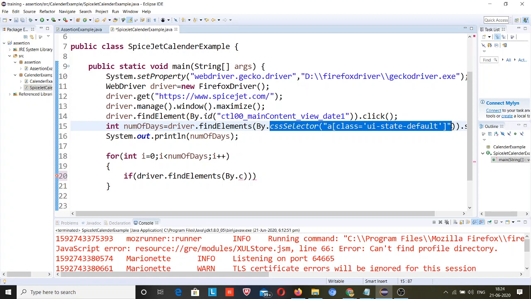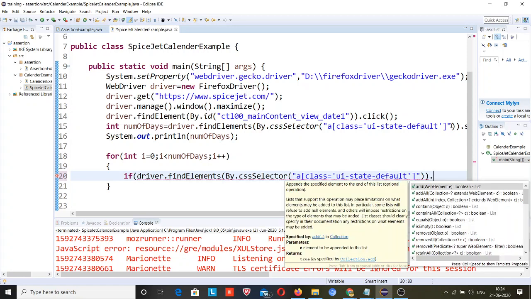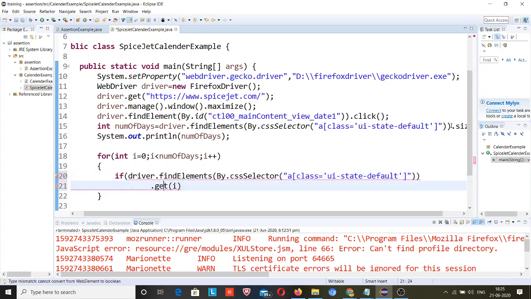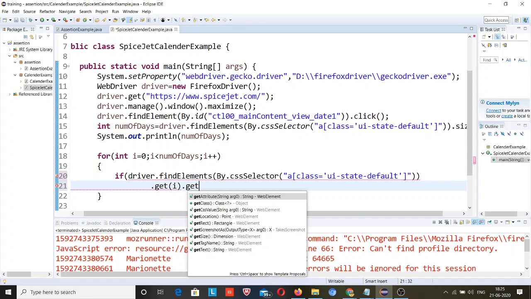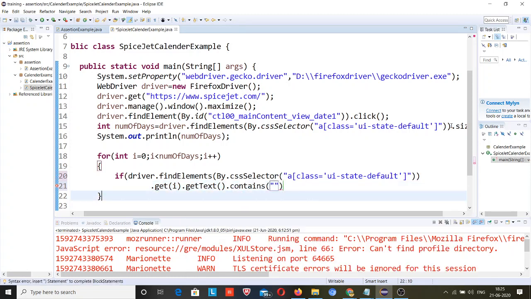Okay, css selector, find elements dot, first I need to get the get(i) method. You guys should be well aware about this. I will change the line of the code, dot getText dot contains 23.